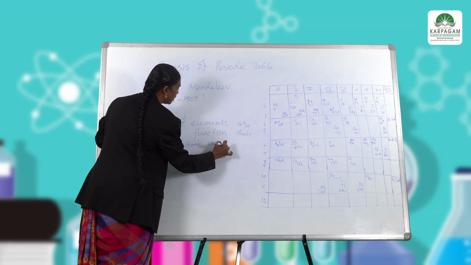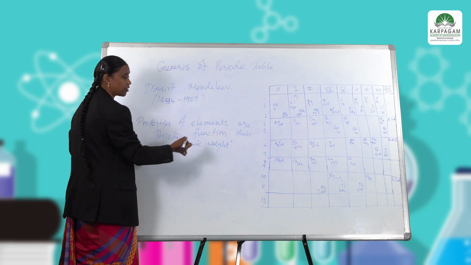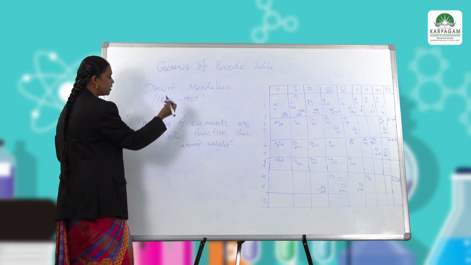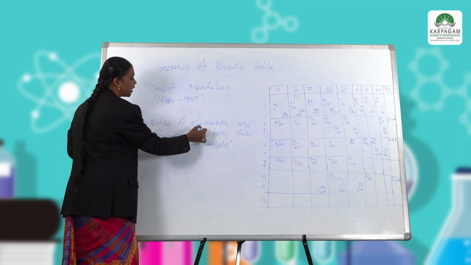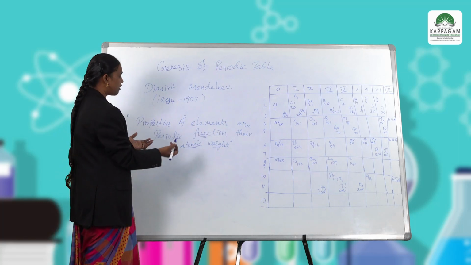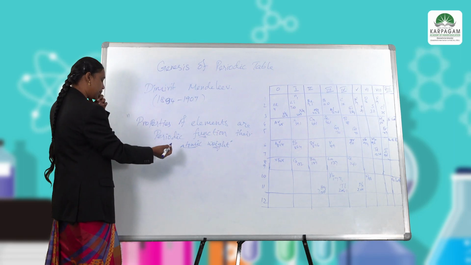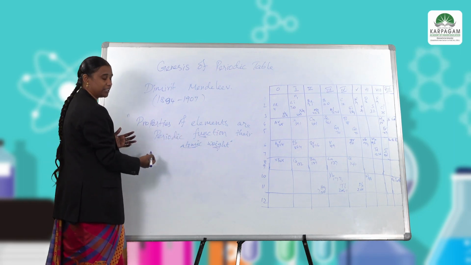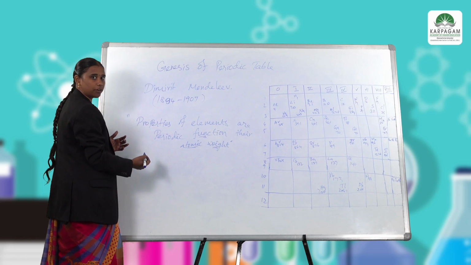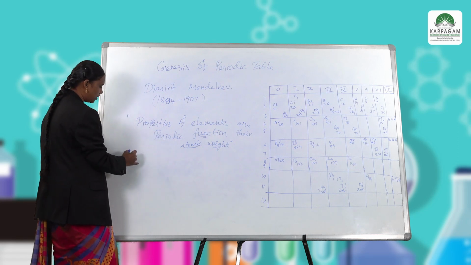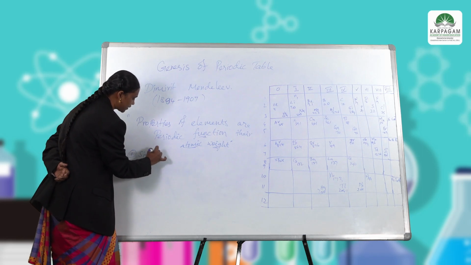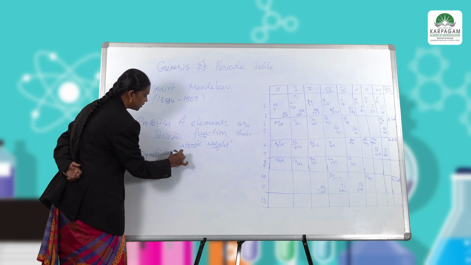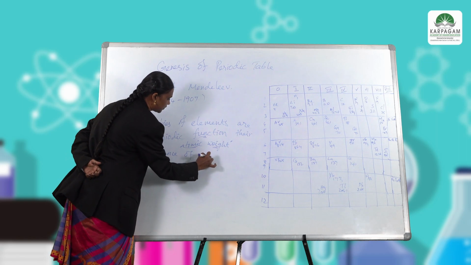Before this, all the scientists took atomic mass, but here Dimitri Mendeleev took atomic weight as the elements' function. So he arranged the elements in atomic weight order, and in that order he noticed the significance of periodicity.